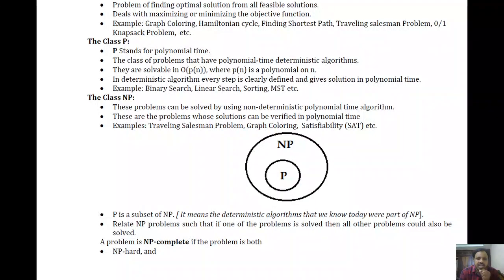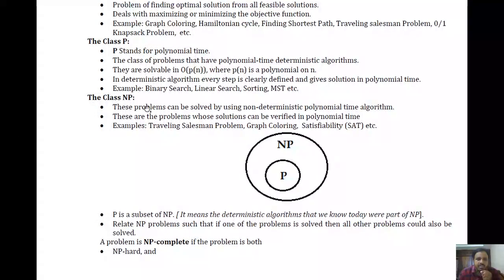Most of these problems are not solvable in polynomial time. But if there is a solution for a particular problem in this class, you can verify quickly in polynomial time whether that solution is correct or not. That is also considered one of the properties of the NP class. Examples: traveling salesman problem, graph coloring, satisfiability problem, etc.